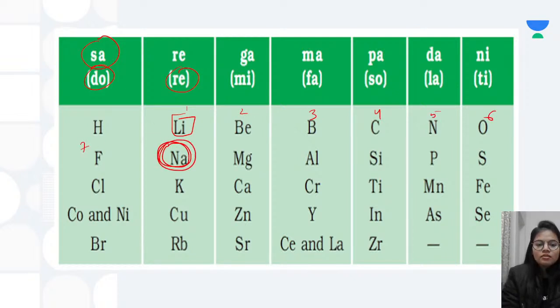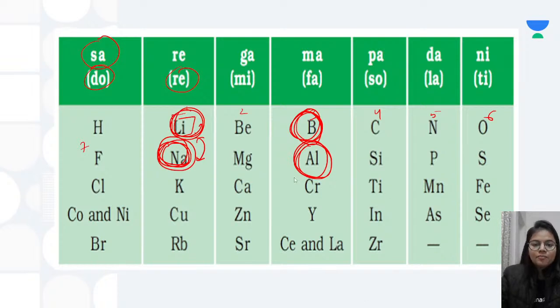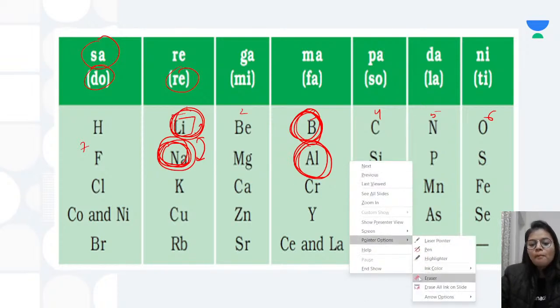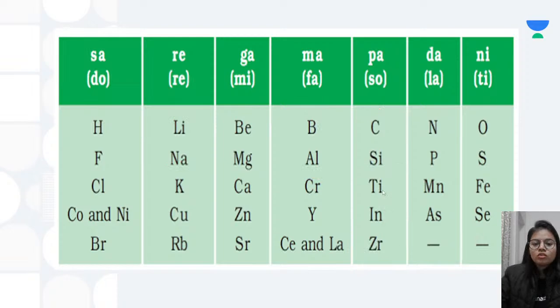So this is the eighth element starting from lithium. So he told that the properties of lithium and sodium would be somewhat the same. Similarly, if I start from boron, then the eighth element would be aluminium, and he told that the properties would be approximately the same.